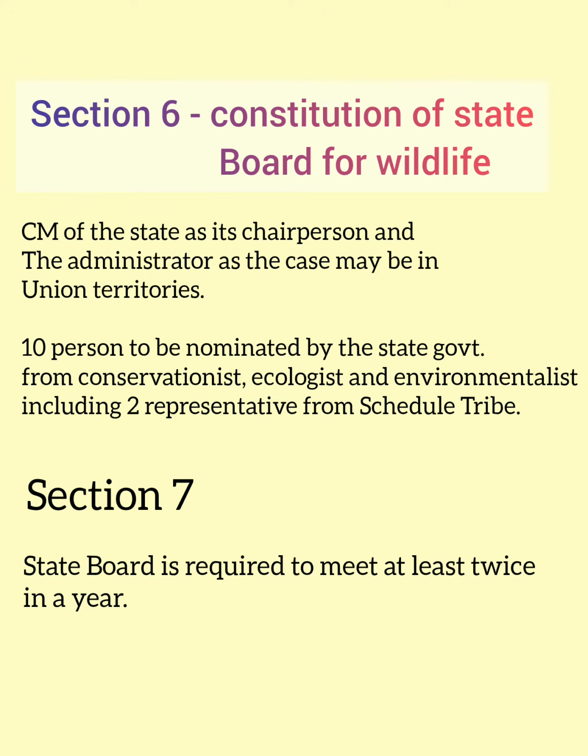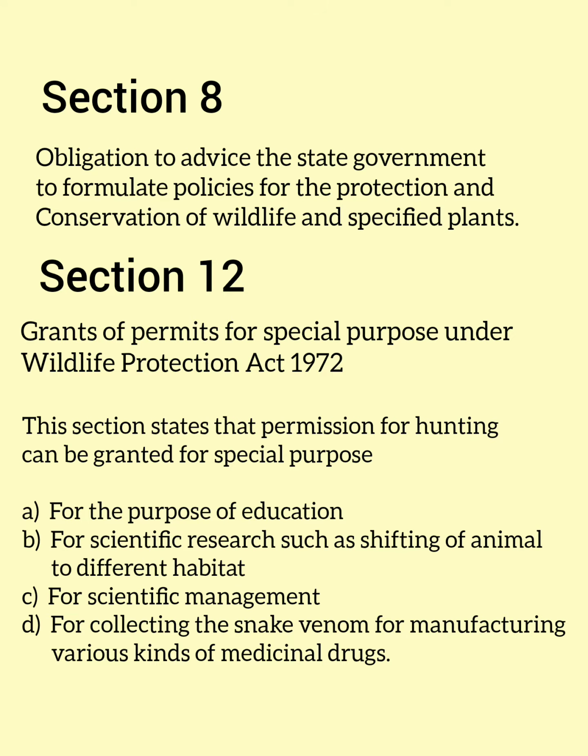So section 6 is all about the constitution of the state board, and section 7 is about the meetings of the state board. The board is required to meet at least twice in a year to discuss the condition of the wildlife. Section 8 is all about the obligation of the state board to advise the state government in formulating the policies for the protection of the wildlife.